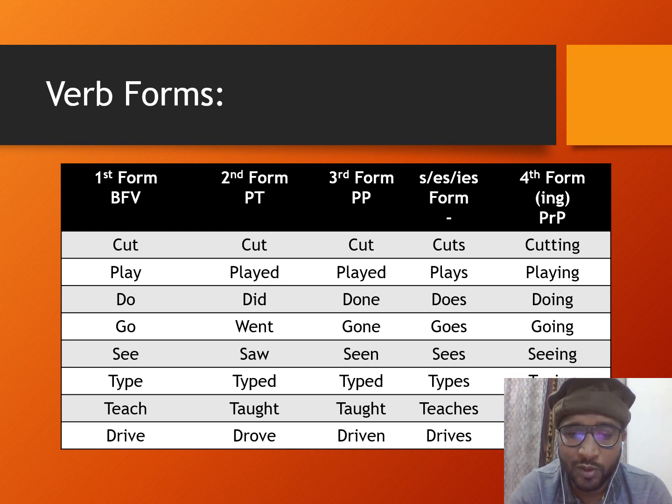The third form is known as past participle. Now, what is participle form? I'll make another video lesson about participles, as it's a complete topic to understand. So the third form is known as past participle, and the S, ES, IES form comes under the umbrella of base form of the verb. And the fourth form is known as present participle. PRP stands for present participle form, and some people also call it ING form.